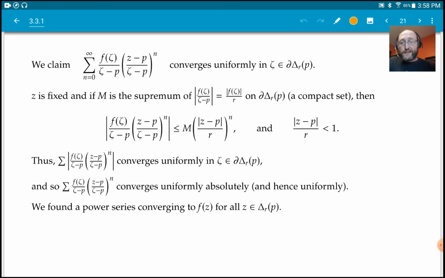So we found a power series converging to f of z for all z in the disk. This works for any z in the disk.